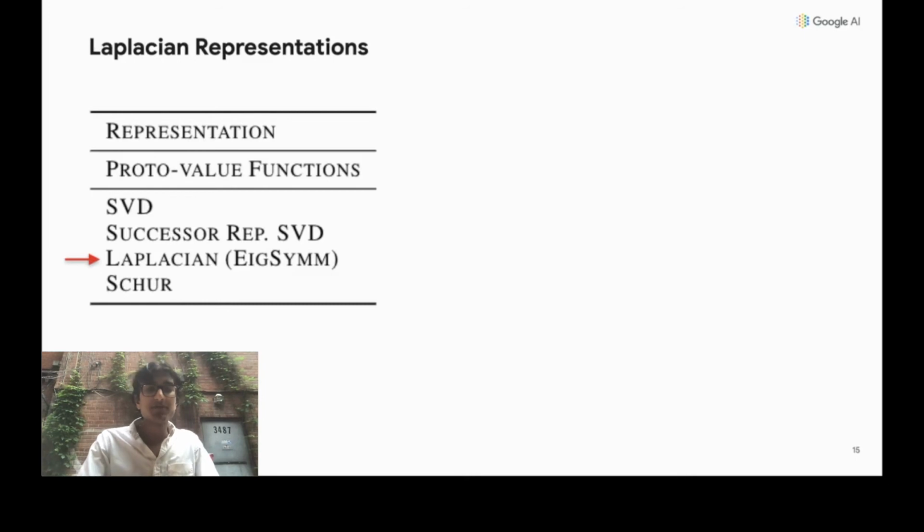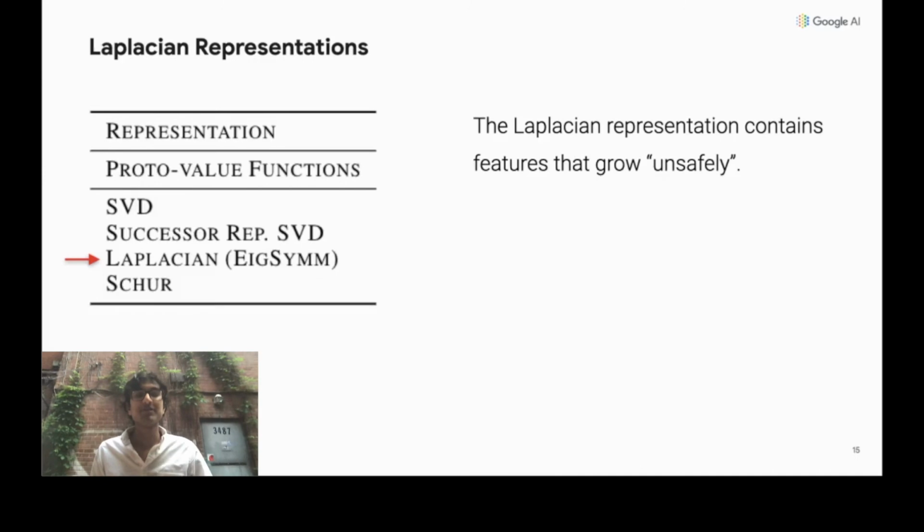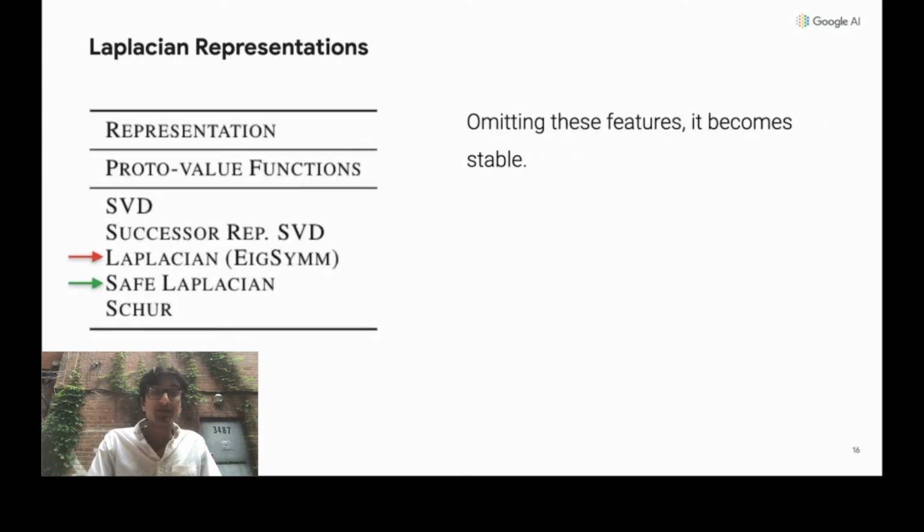Moving forward to the Laplacian, some of the features of this Laplacian we find to grow unsafely. These are features whose values grow on average above a certain amount from the current state to the next state. And if a representation is comprised only of these growing features, we find that the parameters will grow larger and larger, ultimately diverging to infinity. Now, there's a simple solution here, which is to just omit all such high growth features. This leads to the safe Laplacian method, which is always stable.